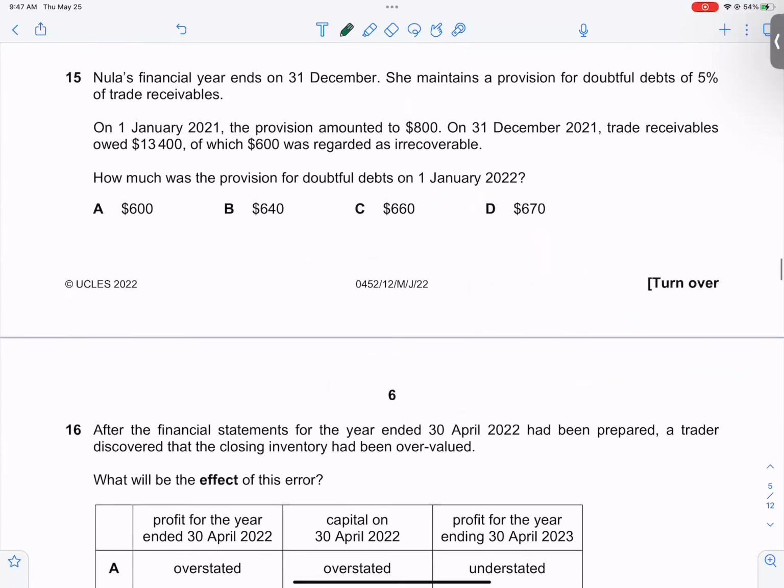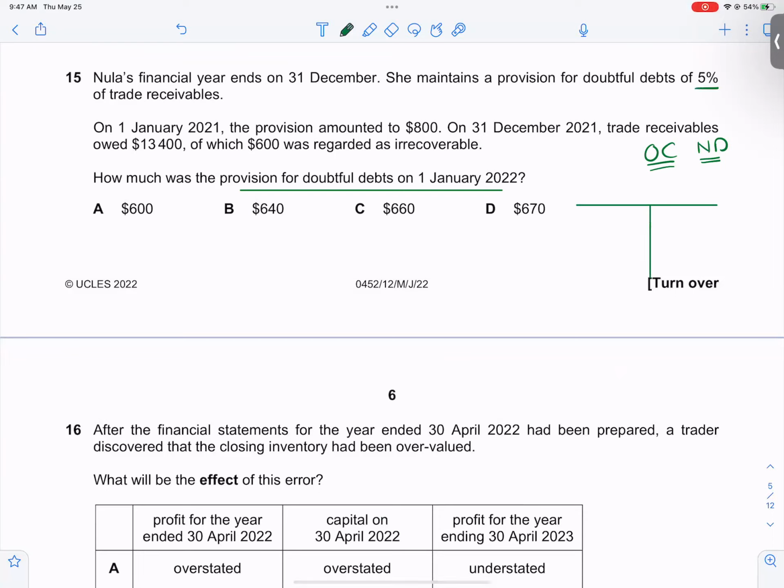Let's go to the next one. They want to know the provision for doubtful debts on 1st January 2022. When I make a PDD account, I follow the concept of OCND. Old provisions on the credit side, new provisions on the debit side. I want to know the new provision.